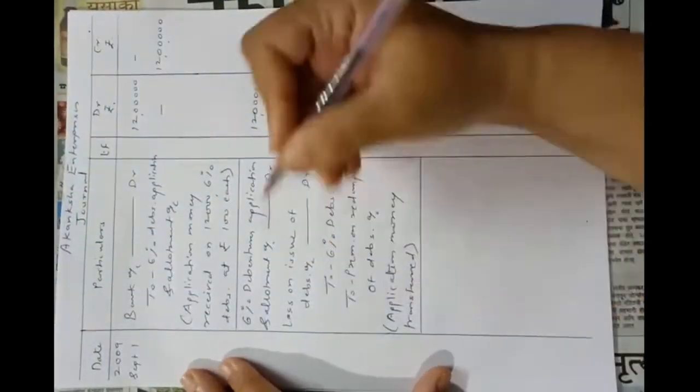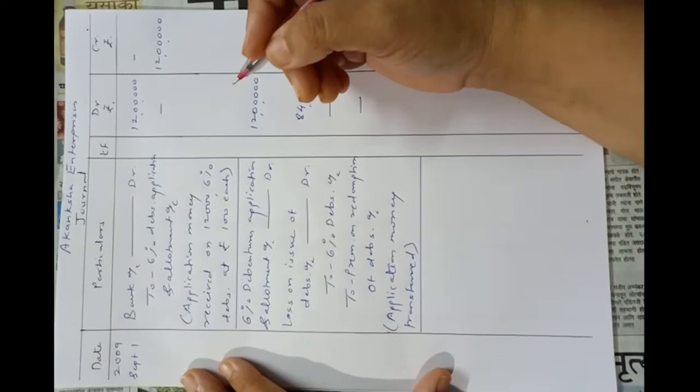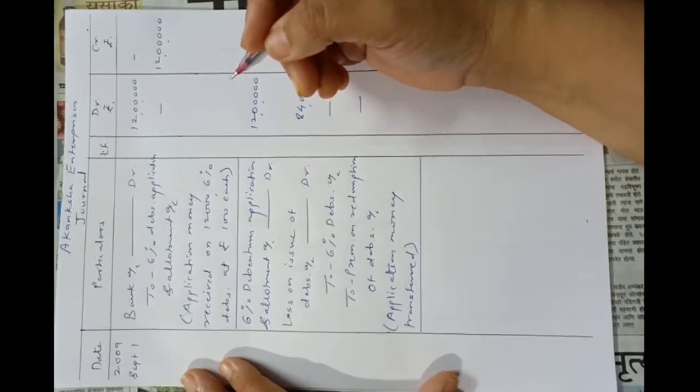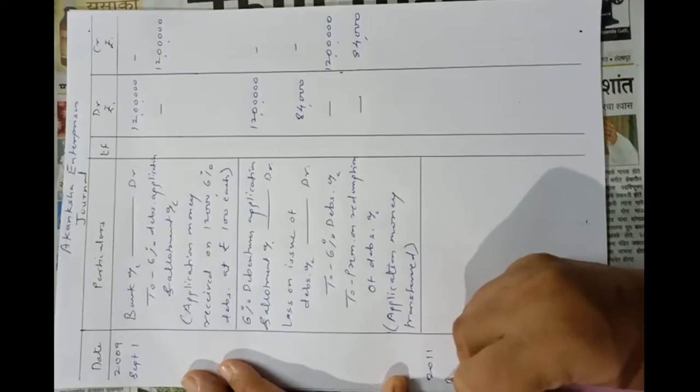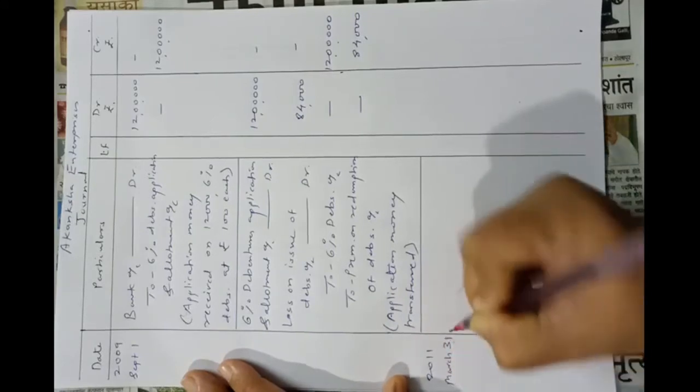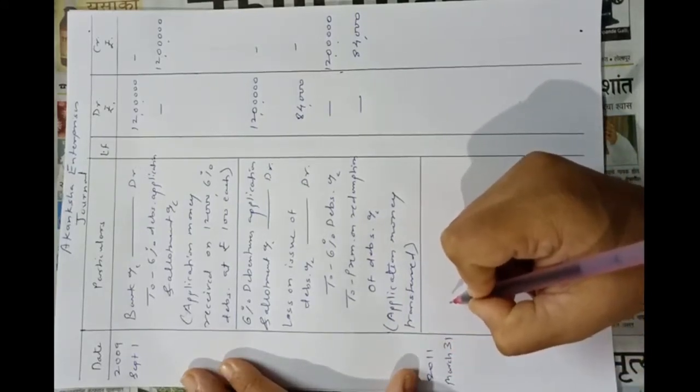Now they told us that the debentures are redeemable in 3 installments on 31st March 15, 31st March 16 and 31st March 17, and the board of directors transferred the required amount to DRR in 4 equal installments starting with March 31st 2011. So now on 31st March 2011 they will transfer the required amount to DRR.